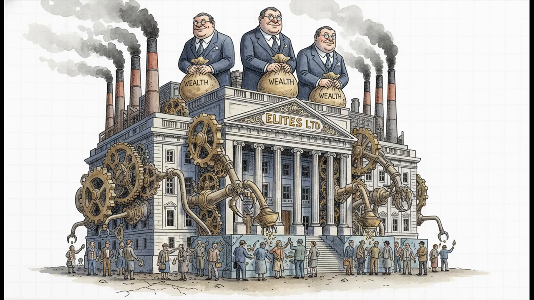Think of the modern captive state as a corporation. Let's call it Elites Ltd. It's basically a minority-held corporation where a few elite shareholders completely control the management, and their goal is to squeeze out the public majority. These internal factions face what scholars call the rational actor dilemma. See, they absolutely need the state to survive so they can protect and grow their wealth, but they want to sustain it at the absolute minimum cost to themselves. So what do they do? They treat their own state exactly like a colonial trading company.